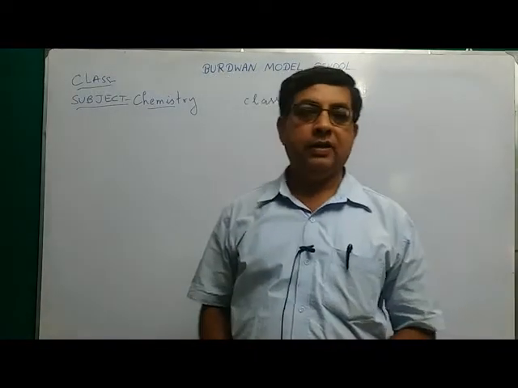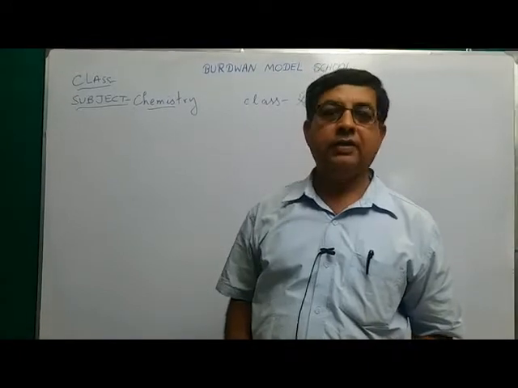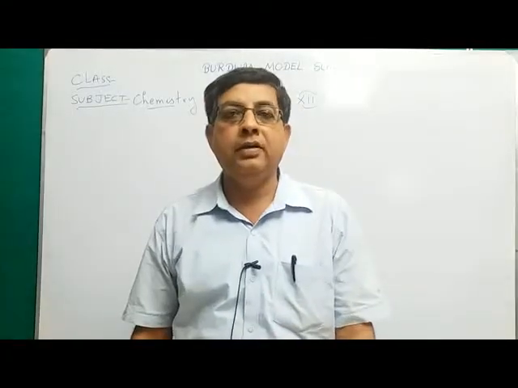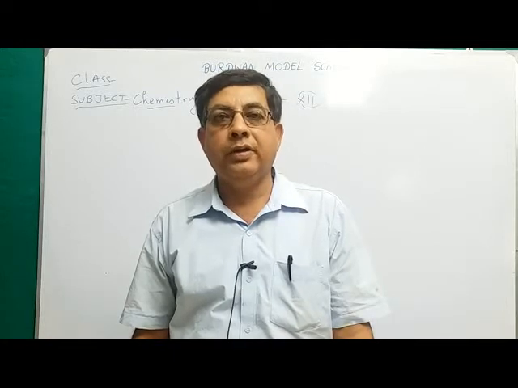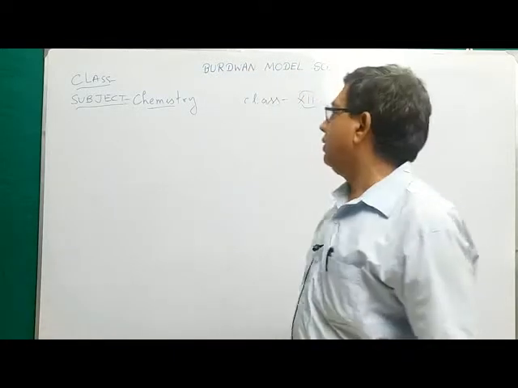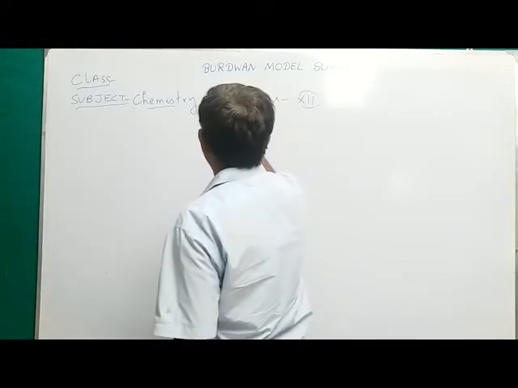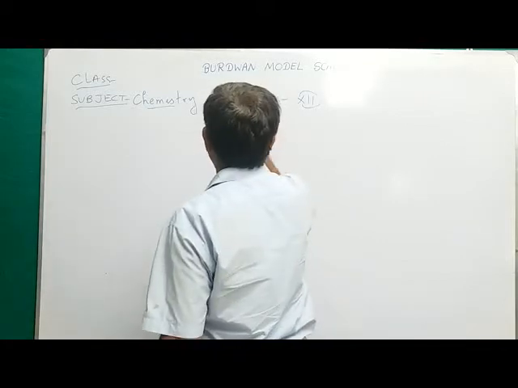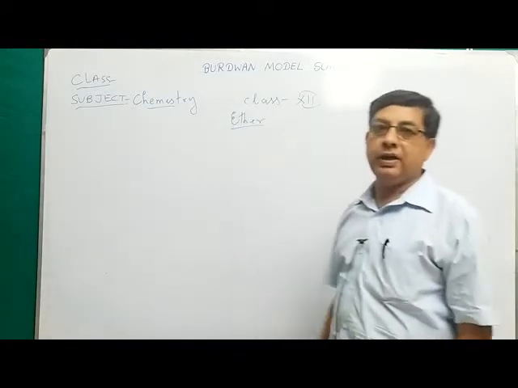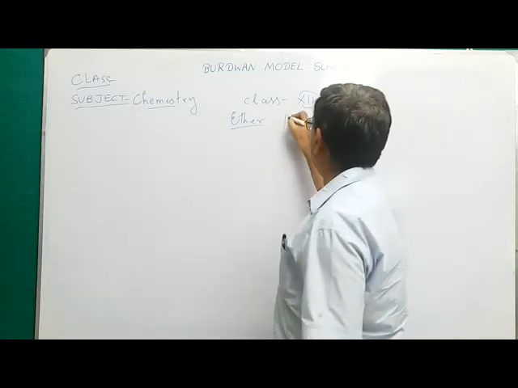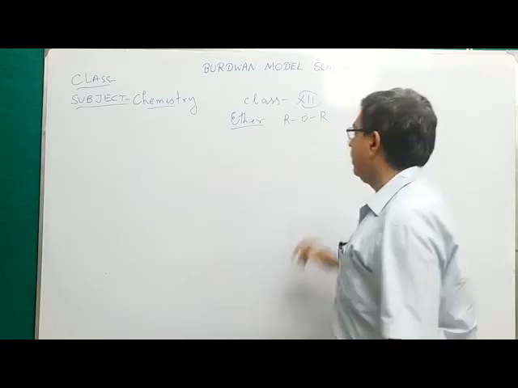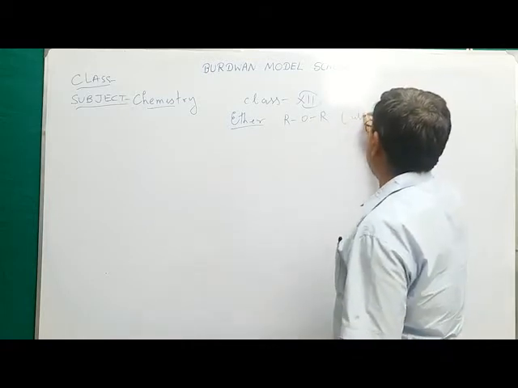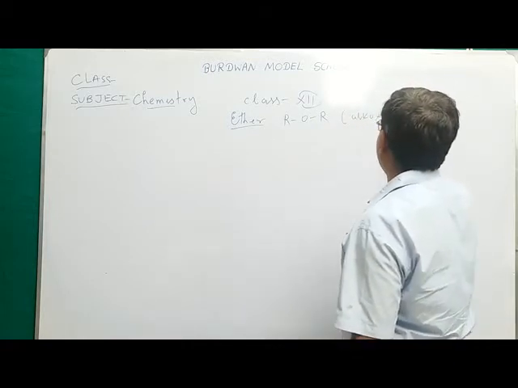In the last class, I discussed the properties and reactions of phenol in the chapter alcohol, phenol and ether. Today I will discuss ether. What is the general formula of ether? The general formula of ether is ROR. The IUPAC name is alkoxy alkane.